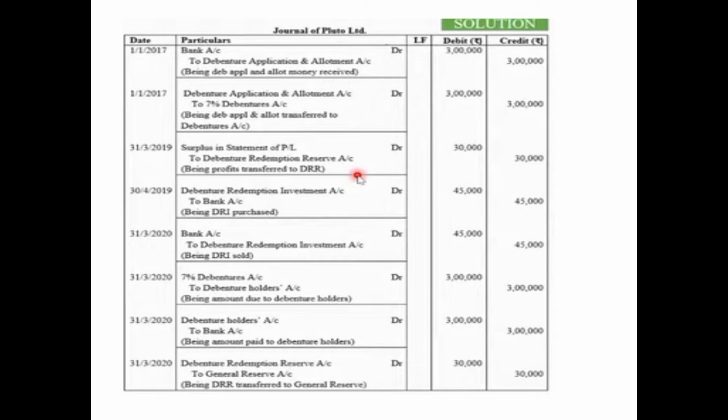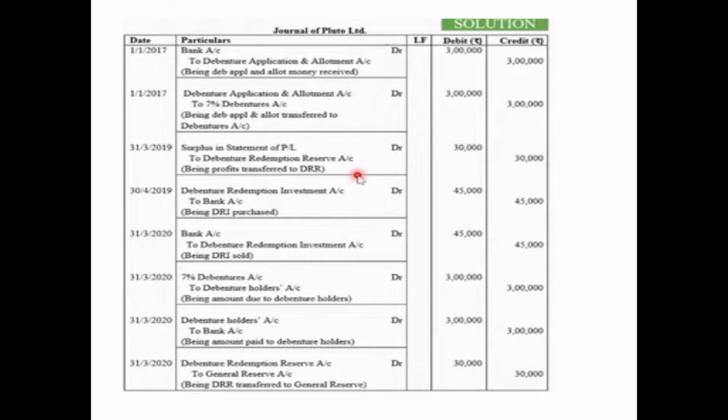The first entry is for the issue of debentures at par, and the debentures are issued on 1st January 2017. As you can see in the question, the money was not called in installments, it was called in one go. So we will be opening the debenture application and allotment account combined, and be very particular regarding the format, children. The first entry will be the receiving entry. Bank account debited 3 lakh because the debentures are issued at par. 3000 debentures at 100 each, that means 3 lakh. So the entry for receiving will be bank account debited to debenture application and allotment account.